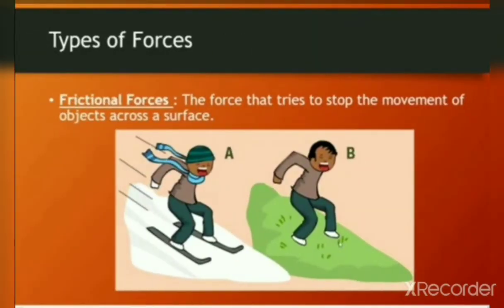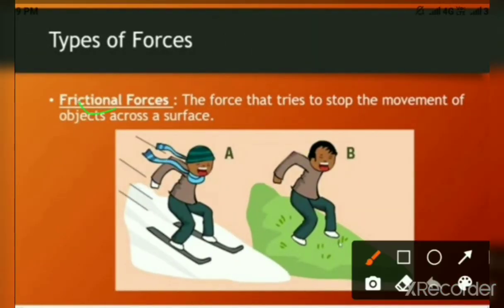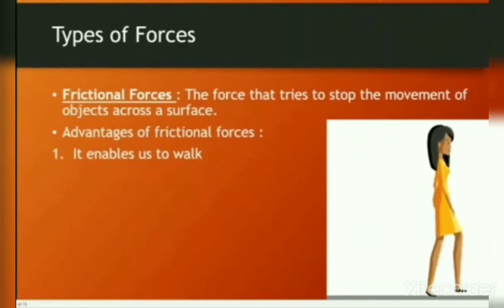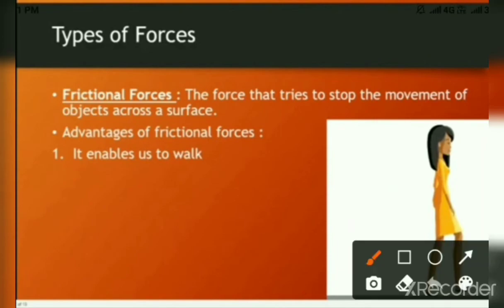Other type of forces are frictional forces. This is the type of force that tries to stop the movement of an object across a surface, and friction is produced when two surfaces or objects rub against each other, and frictional forces slow down a moving object more if there is more friction, that is, if the surface is rough. And this type of frictional force also has the following advantages.